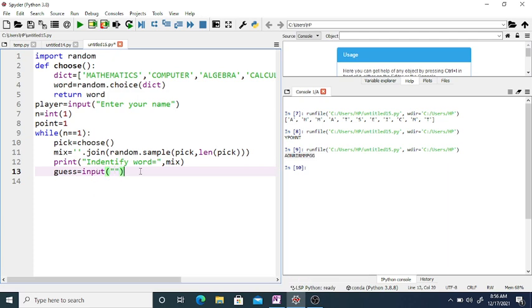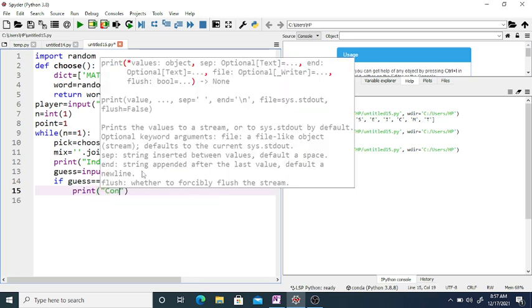Now we check whether guess is equal to pick, then print the message congratulations, your guess is correct.